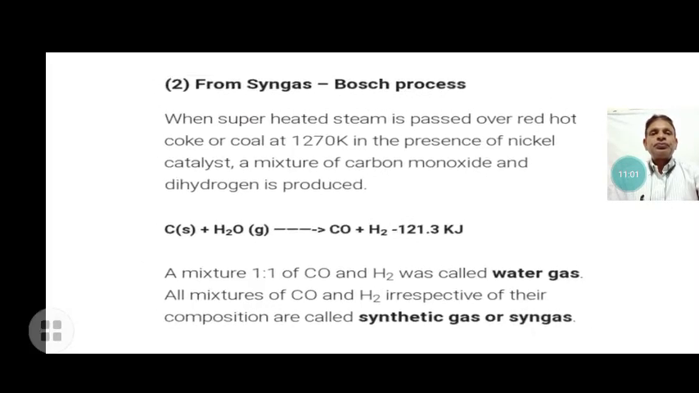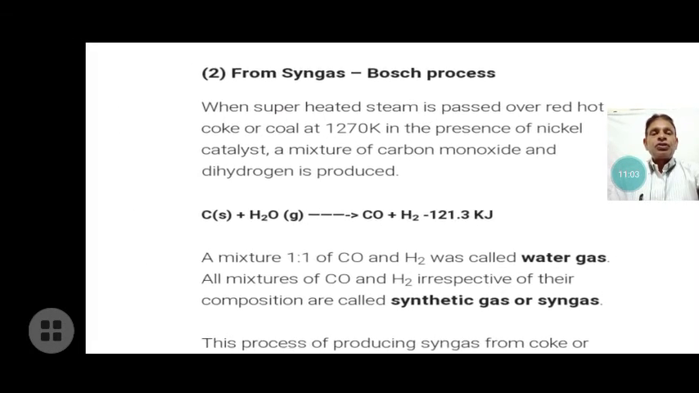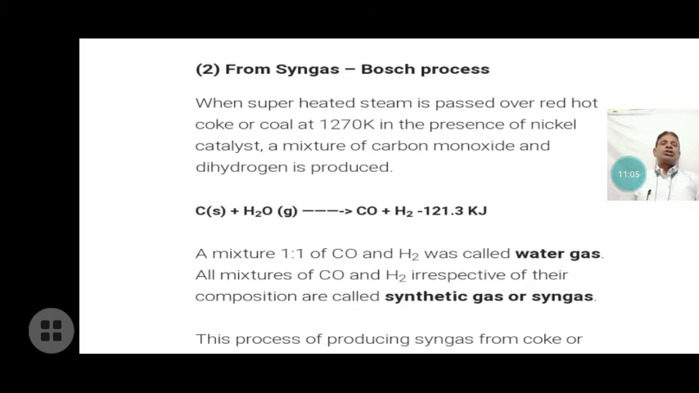Next, the commercial production of hydrogen. The first is the electrolysis of water, in which hydrogen is liberated at the cathode and dioxygen is liberated at the anode, but the volume of hydrogen is double that of dioxygen.